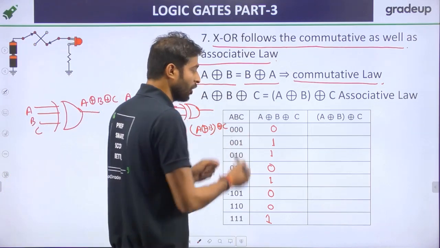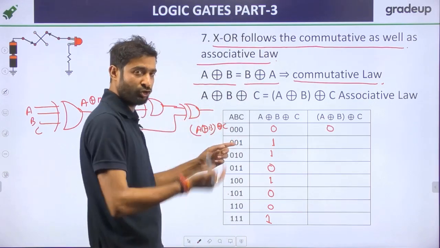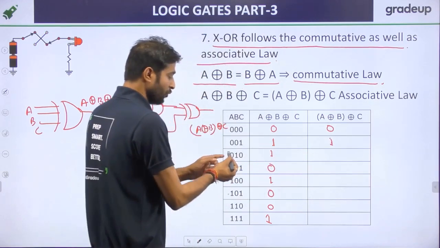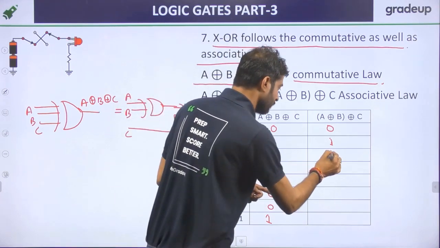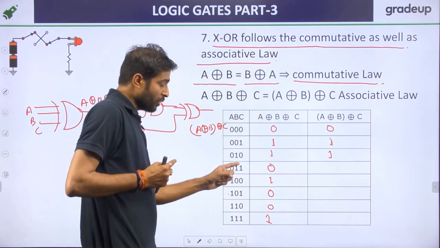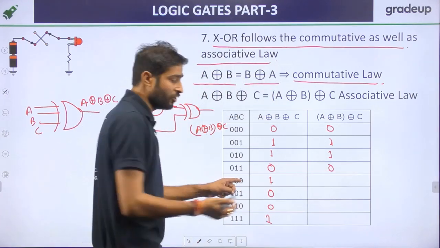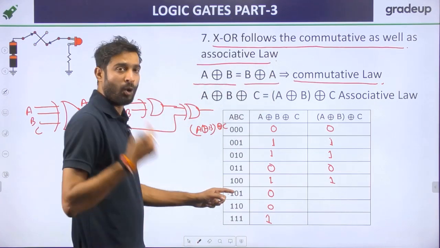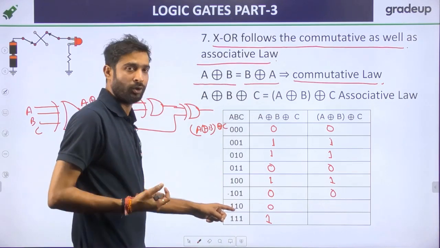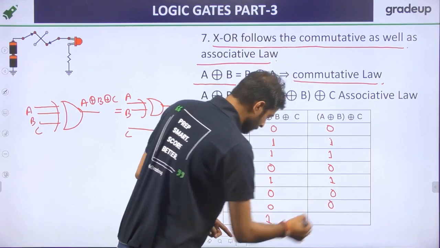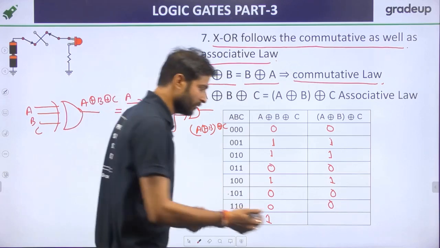So 0 XOR 0 is 0, and 0 XOR 0 again is 0. 0 XOR 0 is 0. 0 XOR 1 is 1. 0 XOR 1 is 1, and that is XORed with 0, giving 1. 0 XOR 1 is 1, and that 1 XORed with 1 is 0. 1 XOR 0 is 1, and 1 XORed with 0 is 1. 1 XOR 0 is 1, and that 1 XORed with 1 is 0. 1 XOR 1 is 0, and that 0 XORed with 1 is 0. Now 1 XOR 1 is 0, and that 0 XORed with 1 is 1.